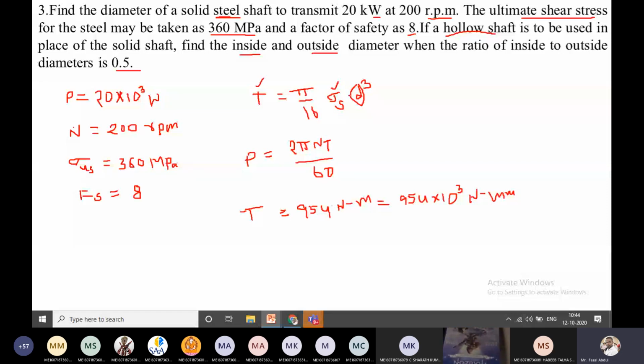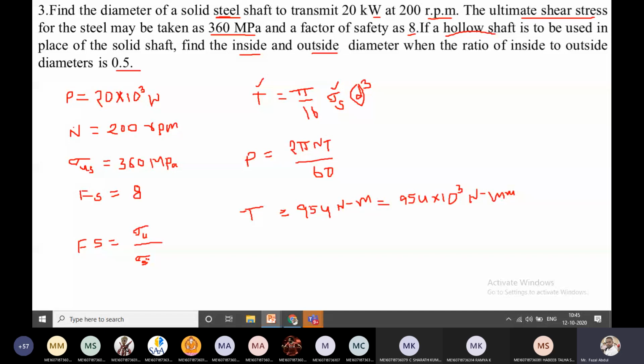Factor of safety is the ratio of ultimate stress to normal working stress. In the case of shear stress, I am writing the shear values here: ultimate shear stress by working shear stress. In this equation, we require this one.